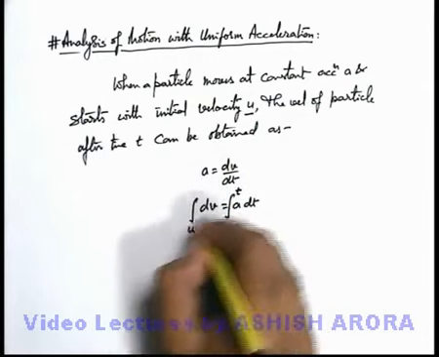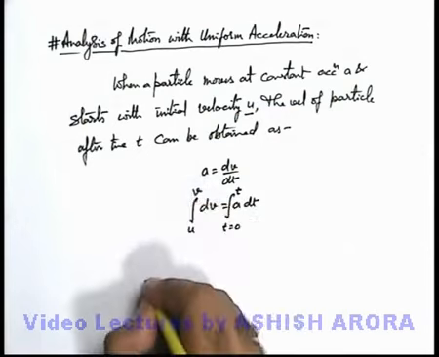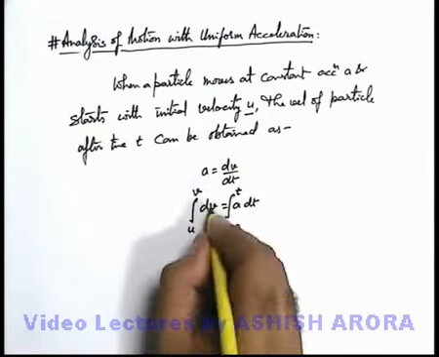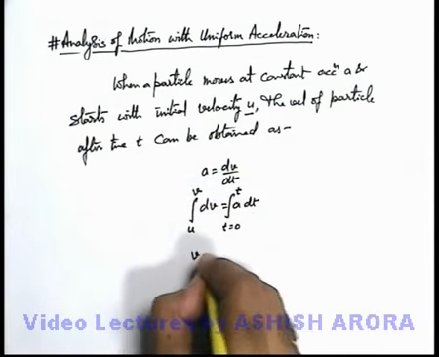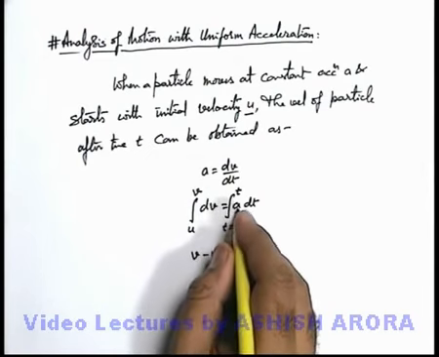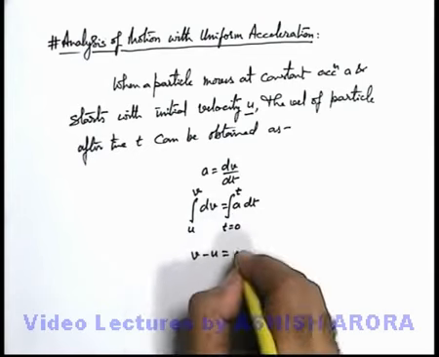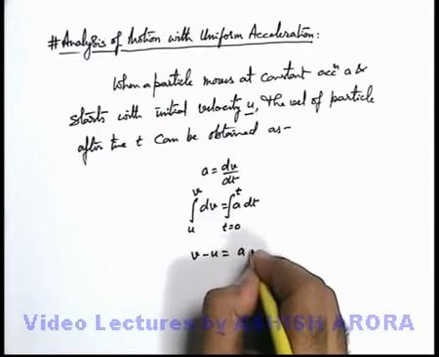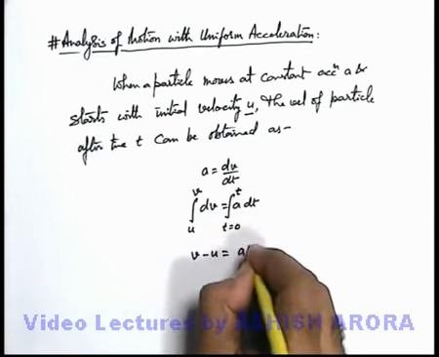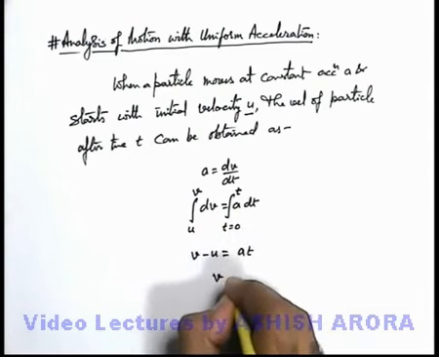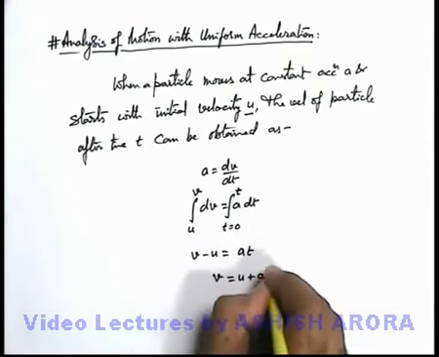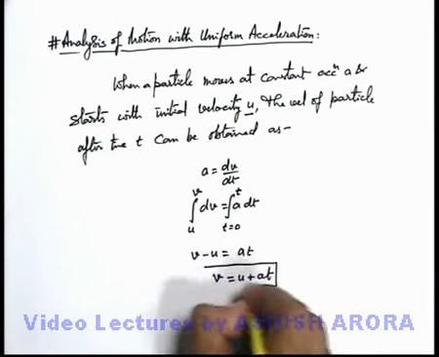At a general time t, the velocity of the particle becomes v. On integration, the left hand side becomes v minus u, and on the right hand side, as acceleration is constant, it can be taken out, and the integration from 0 to t is just t. So velocity after time t can be written as u plus at.